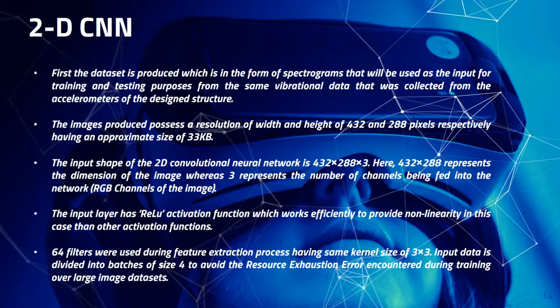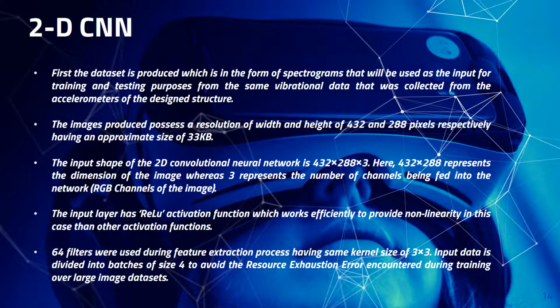First, the dataset is produced, which is in the form of spectrograms that will be used as the input for training and testing purposes, from the same vibrational data that was collected from the accelerometers of the designed structure. The images produced have a resolution of width and height of 432 and 288 pixels respectively, with an approximate size of 33 kilobytes. The input shape of the 2D convolutional neural network is 432 times 288 times 3.